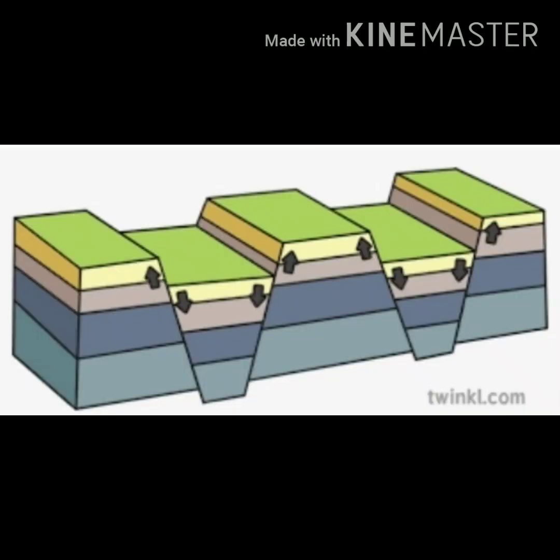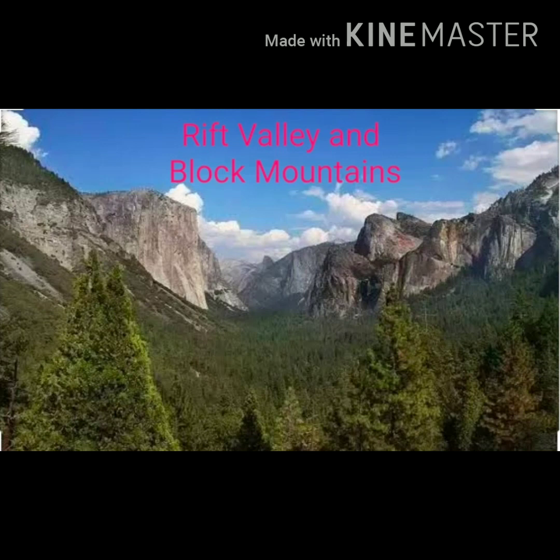Some part of the rocks moves above, which forms the block mountains, and some rocks move down, forming the lower part, which we call a rift valley. So, we can say that the rift valley and block mountains are formed in the same process.